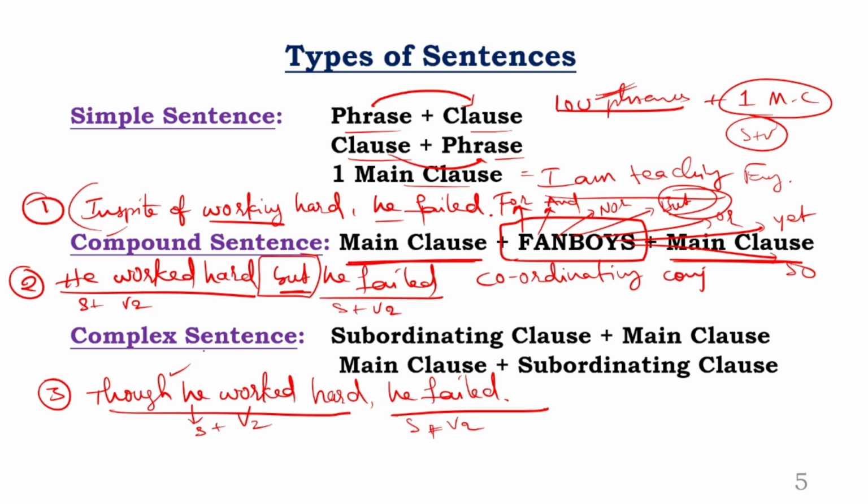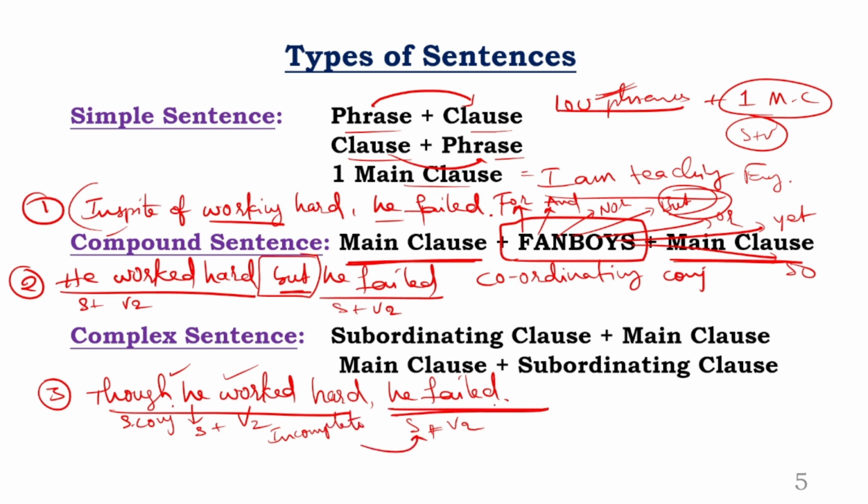But the logic is, the first part is incomplete. See, the same case. If you understand in this part, read the first part. What is the first part? He worked hard, meaningful. He failed, meaningful. So two main clauses are combined with but. That is a different case. But here, though he worked hard, పని చేసినా కూడా, అతను పని చేసినా కూడా, కష్టపడి పని చేసినా కూడా, is it complete? No, it's incomplete. Of course, there is subject verb agreement, but it's incomplete because there is a subordinating conjunction. Clear? So this subordinating conjunction makes this entire statement a subordinating clause, which is an incomplete sentence, and this incomplete sentence should depend on the main clause.